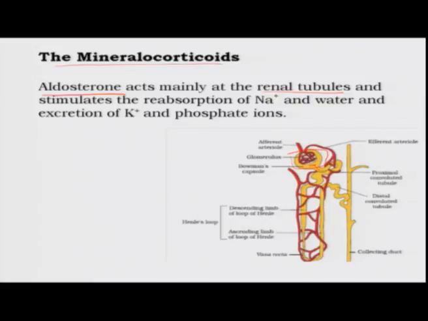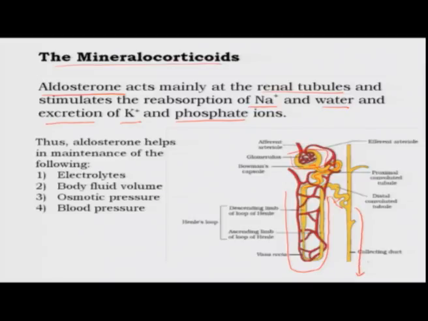So, this urine travels through these tubules and then it goes through a structure called the Henle's loop, and then finally it goes through another set of tubules and finally gets into the collecting duct. Okay. So, aldosterone acts at the level of the collecting duct to regulate how much of these ions, the sodium and water, is excreted out, and also potassium and phosphate ions, how much of these are being reabsorbed versus not being reabsorbed and allowed to be excreted out through the urine. So, this process is regulated by aldosterone.